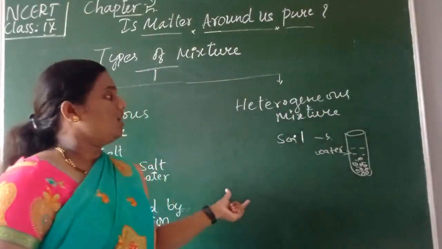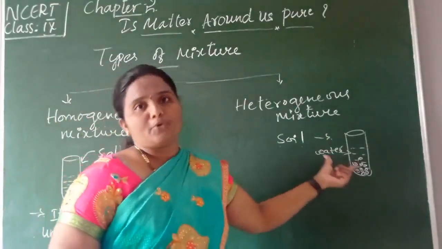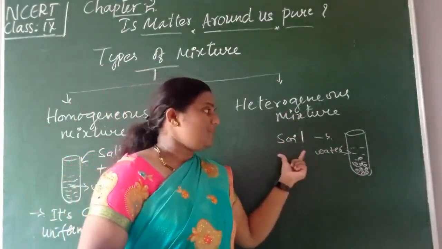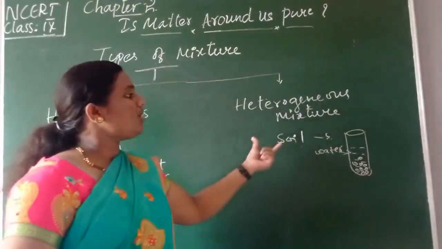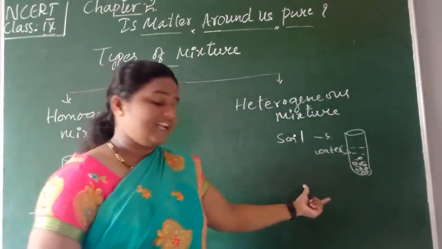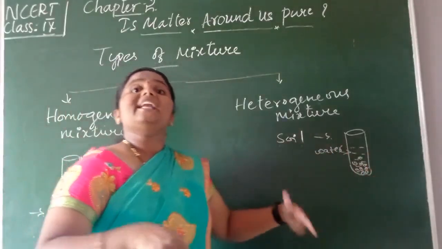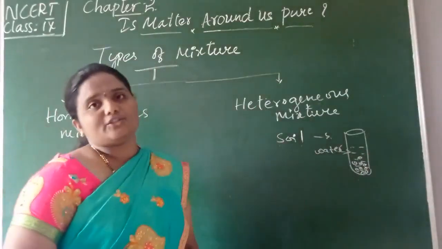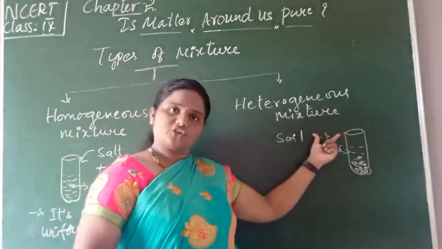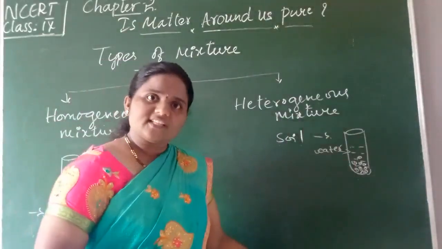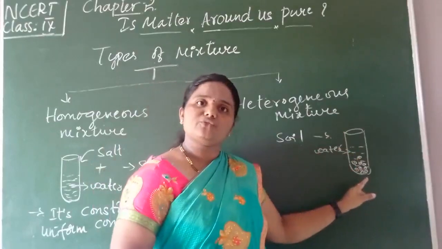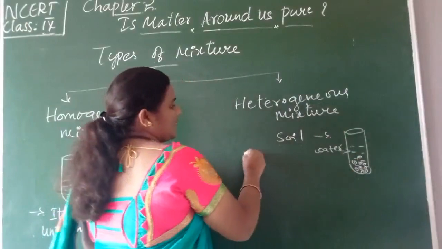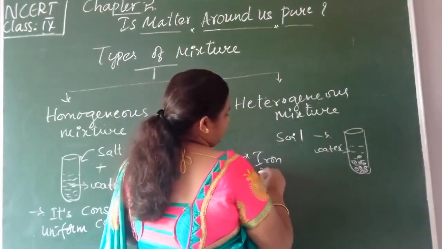So what is the meaning of a heterogeneous mixture, children? If it contains non-uniform composition, then it is called a heterogeneous mixture. This means that if the given substances do not dissolve completely and are distributed unequally, with non-uniform composition, then it is said to be a heterogeneous mixture. You can take iron filings also, children. If you pour iron filings into this water, what happens? They also settle down, isn't it? Iron filings you can take.